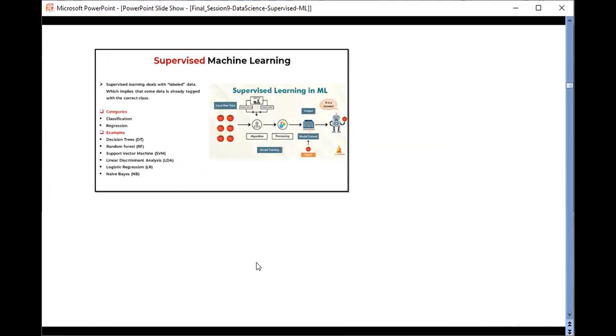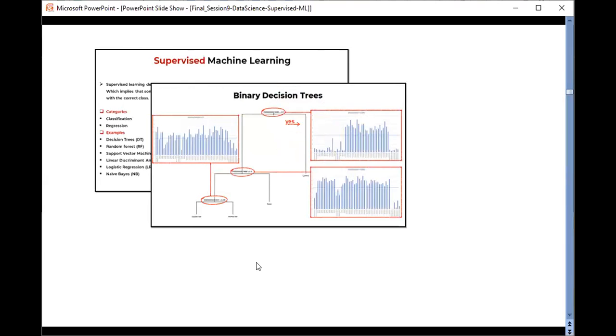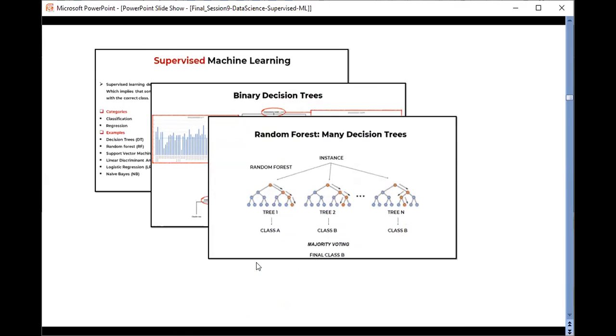Next, we learned about supervised machine learning techniques, specifically classification algorithms, which include random forest, support vector machine, and decision tree, etc. Then we also learned about details of how a decision tree works, specifically a binary decision tree. Then we also learned about the random forest algorithm.